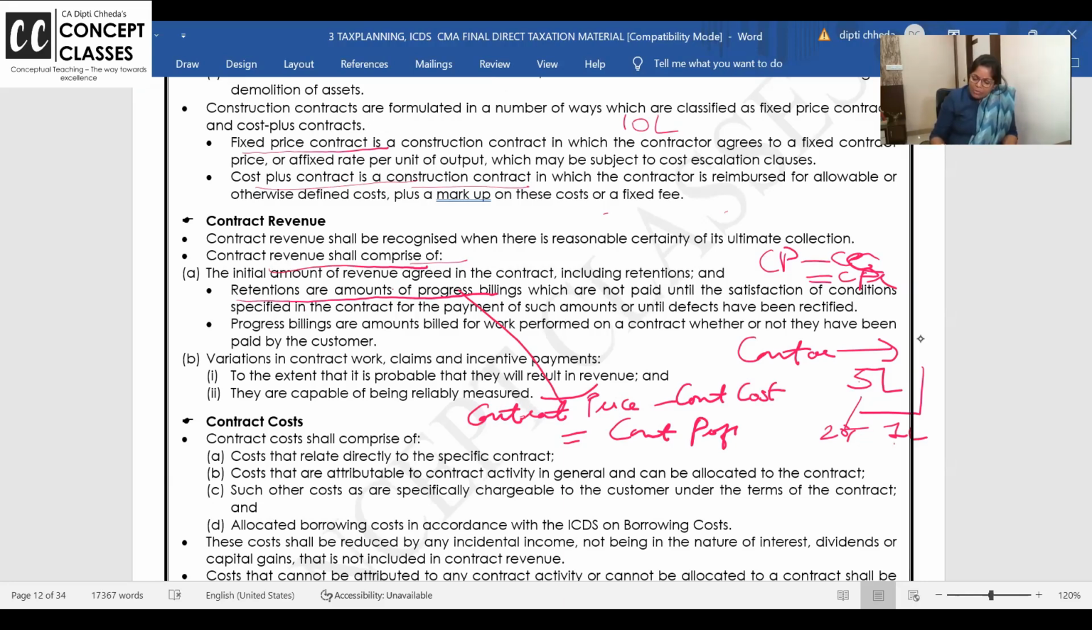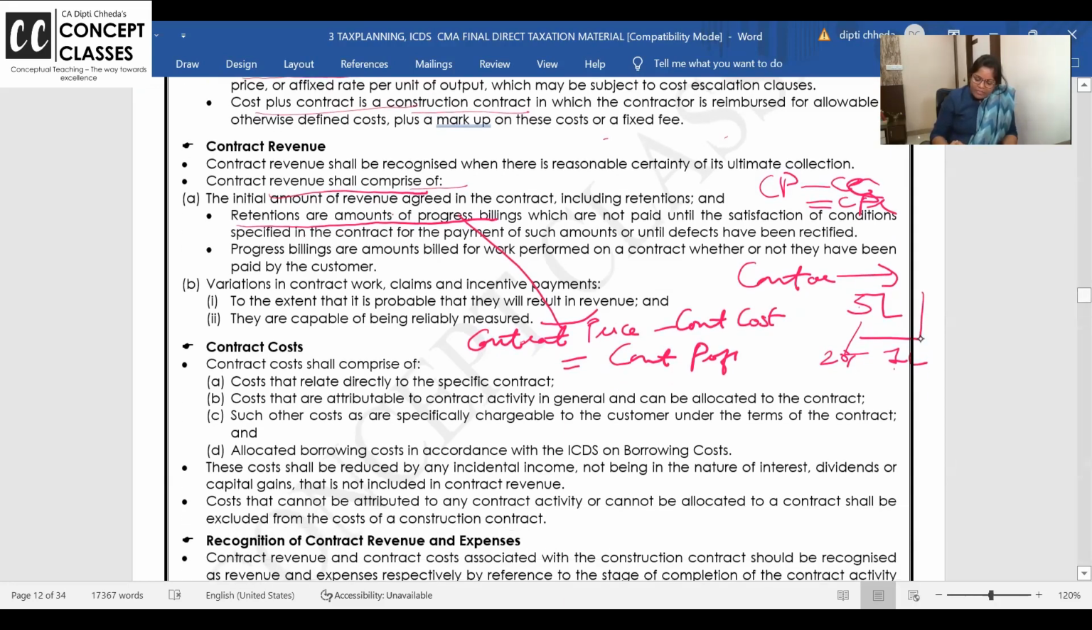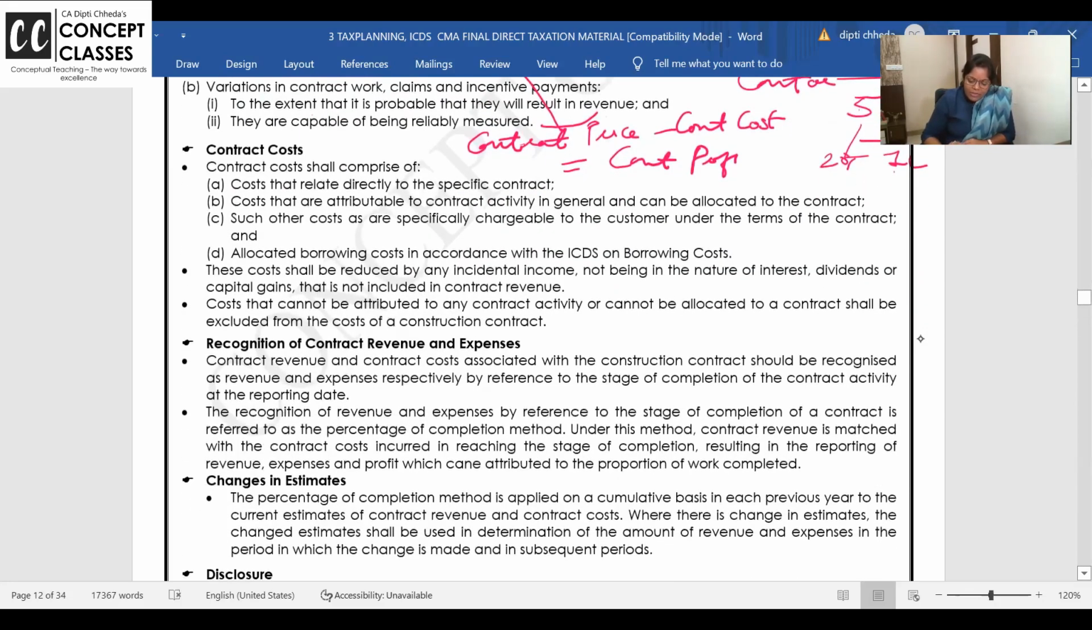Retention money is the amount which is not paid until satisfaction and all. Progress billings are amounts billed for work performed and all. Variations in the contract work, claims and incentive payments are included to the extent that it is probable that they will result in revenue and they are capable of being reliably measured. So contract work, you measure it only when it is decided that you can measure this in percentage. If the contract is at an initial stage like 25% and all, you will not recognize the contract revenue, even in income tax. What is contract cost?